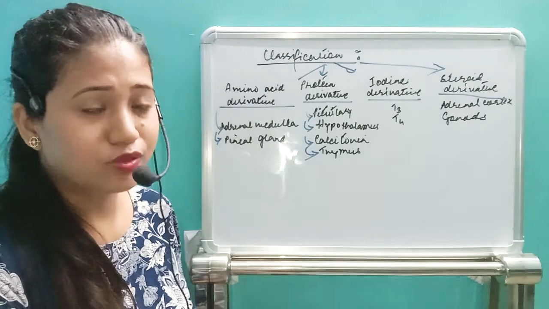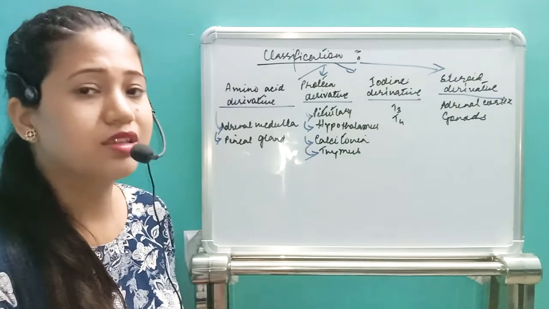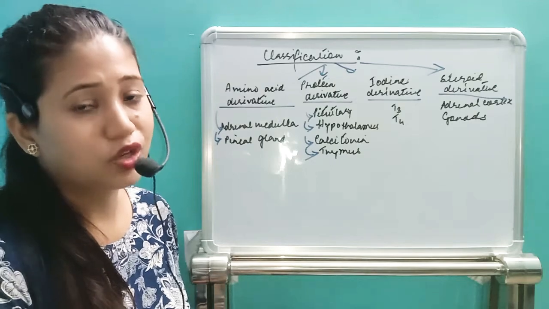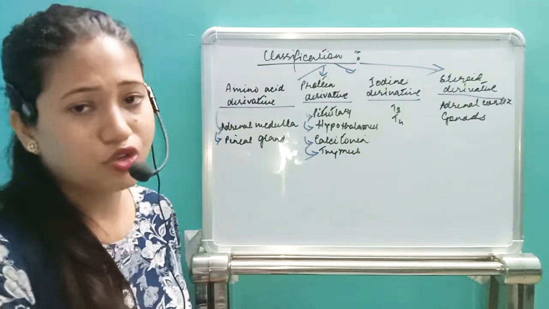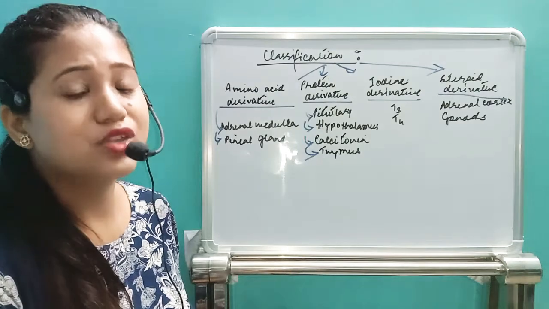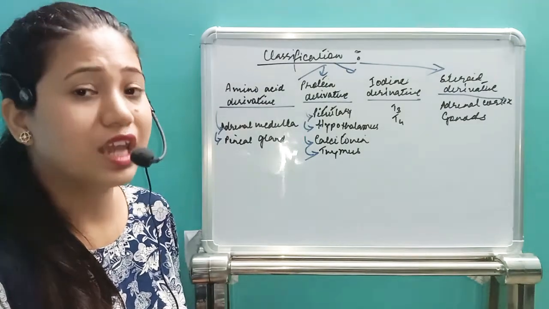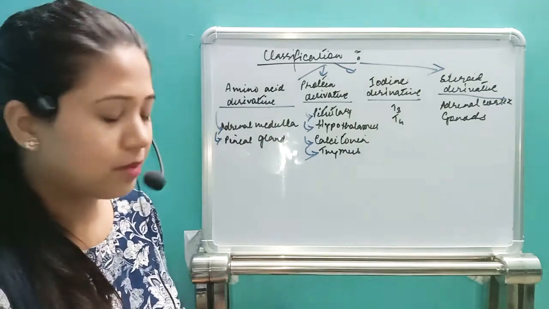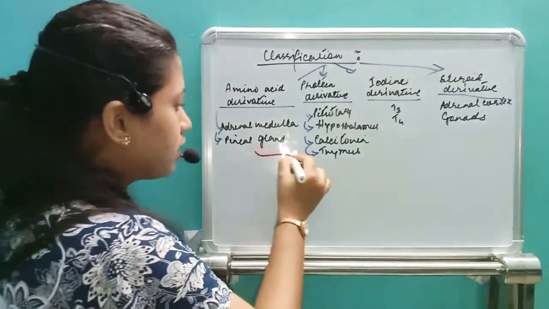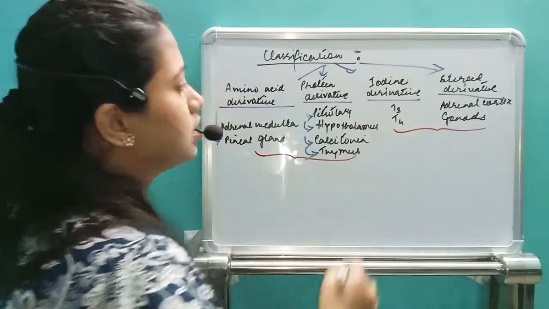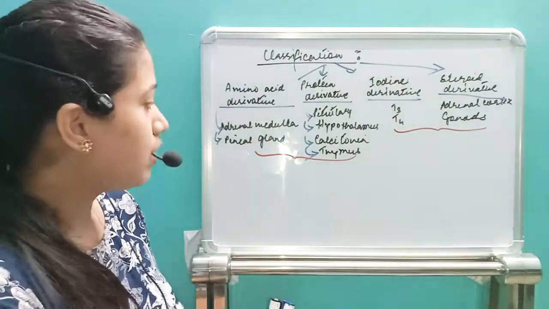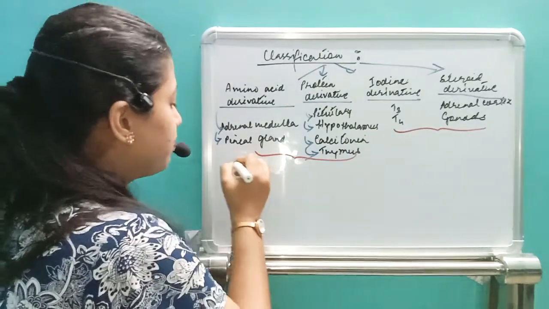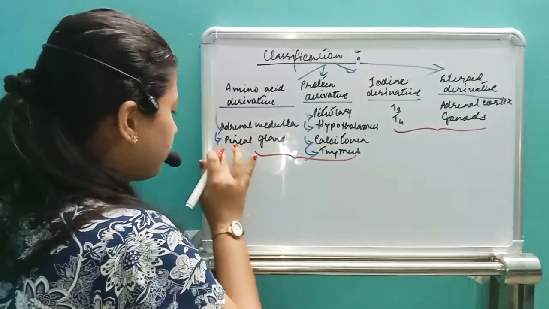I already told you the corticosteroids, that means cortex, adrenal cortex, the steroid hormones: mineralocorticoid, glucocorticoid and gonadocorticoids. And the sex hormones, estrogen, progesterone and testosterone, they are the sex hormones. These are the steroid hormones, lipid in nature. But here we need to know a very important thing: the amino acid derivative and protein derivative hormones are lipid insoluble hormones.